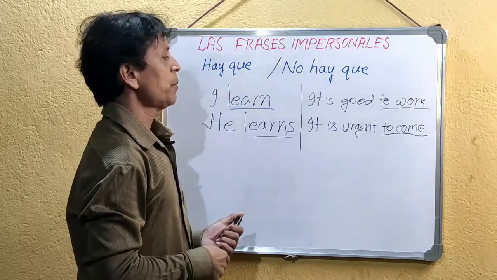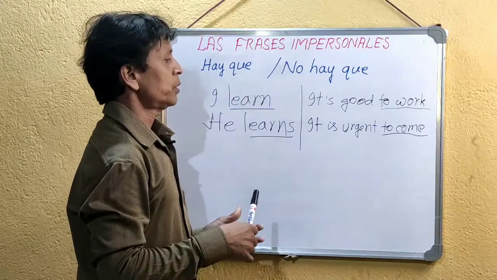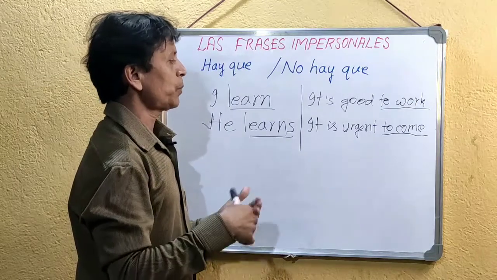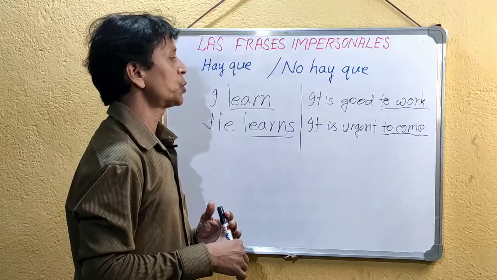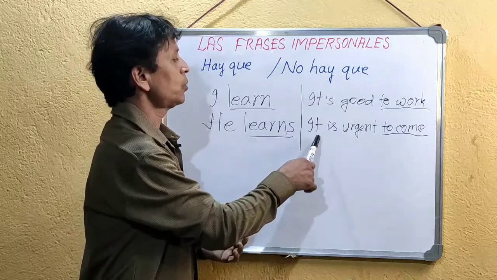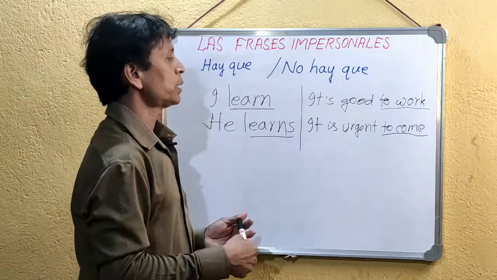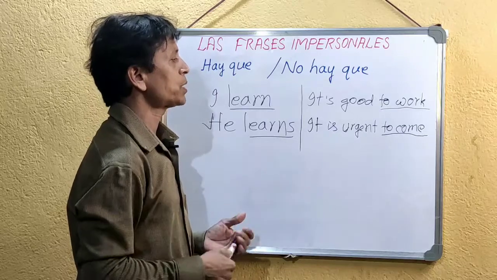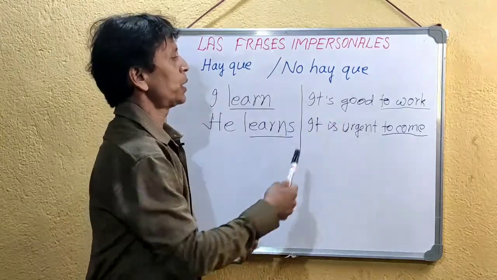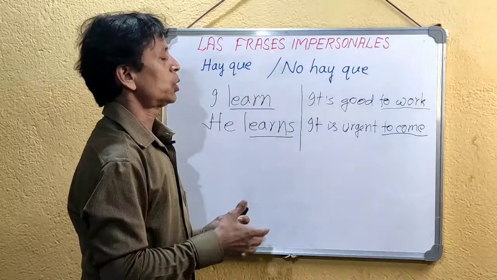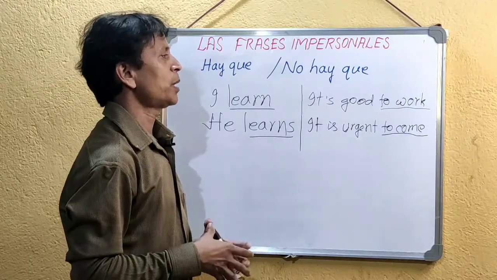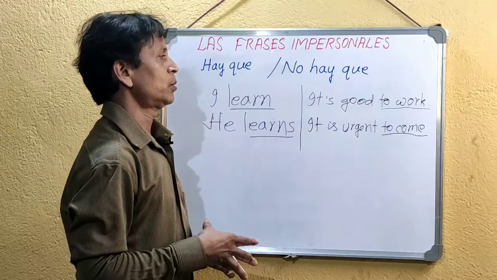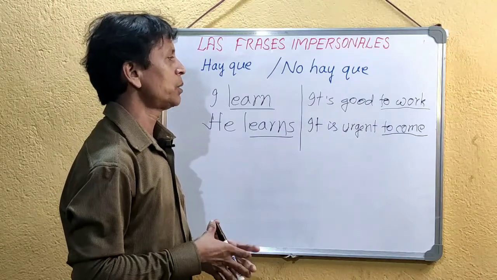If I say it is urgent to come, suppose I am speaking to somebody else, I am indicating that it is urgent for me, but I am not mentioning me. Take it is good to work. Suppose my mother is suggesting it to me, as I am lazy and she sees I am getting lazier day by day.